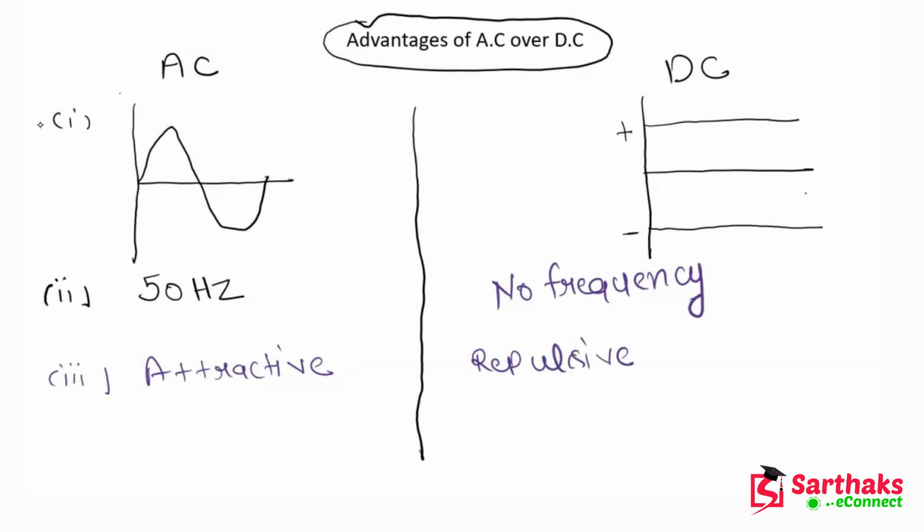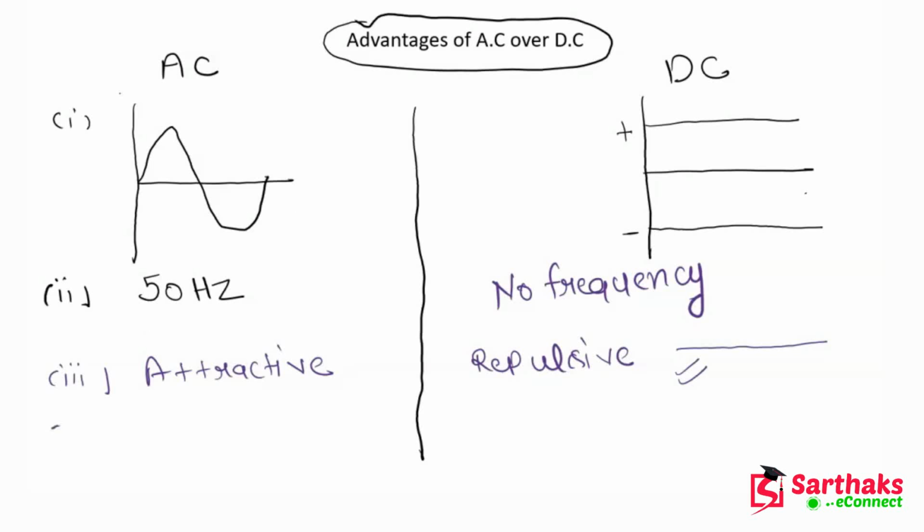For example, if you get in touch with DC, then it will not attract you, it will repulse you. So it is actually an advantage of DC. But if you get in touch with AC, then it will attract you. So it can be dangerous for you. Okay guys, I hope this point is also clear to you.